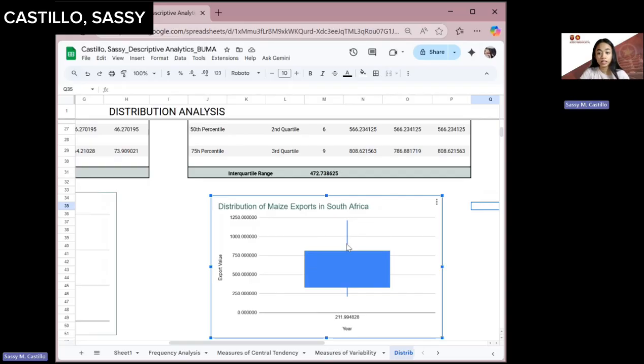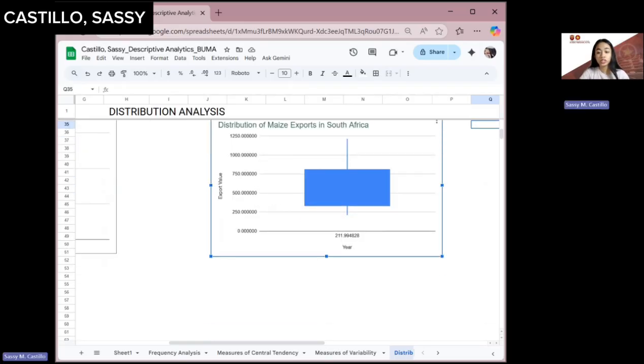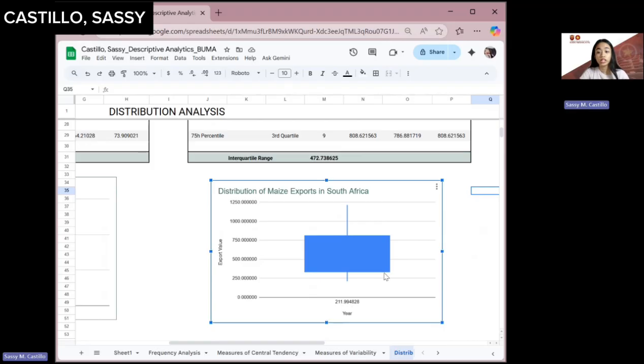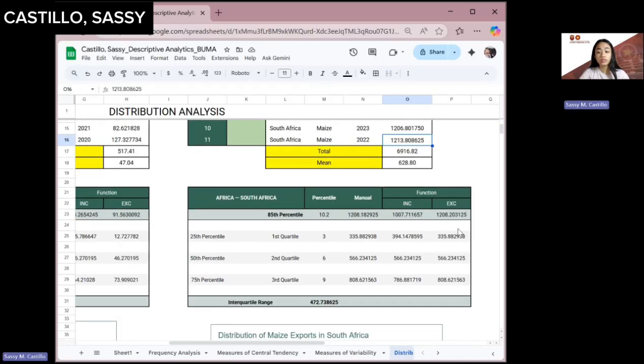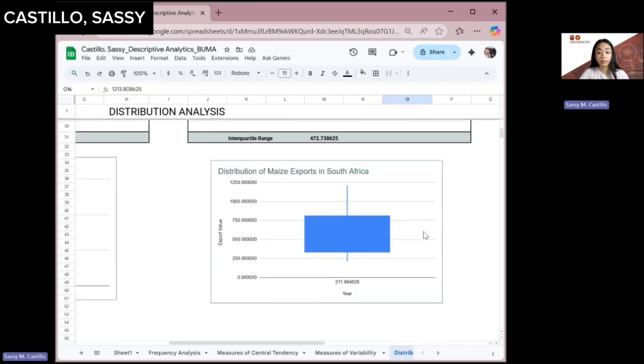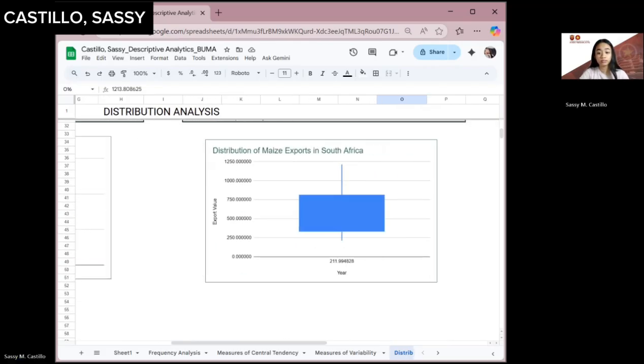So this is the whisker. As shown, the distribution is slightly right skewed since the upper whisker is longer. There are higher export values in later years, and while no formal statistical test is used, the upper whisker suggests unusually high exports, especially in 2022 and 2023. So this reflects a strong growth trend in South Africa maize export during that period.